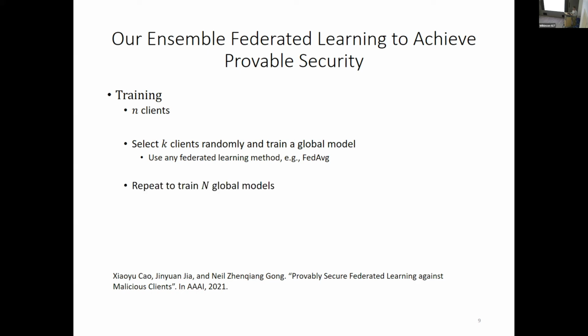Then we repeat this operation to train N global models. Given a testing input x, we use each of these N global models to predict its label, and then take a majority vote among the N predicted labels as the final predicted label for x. Then we can prove that this ensemble federated learning achieves our defined provable security.